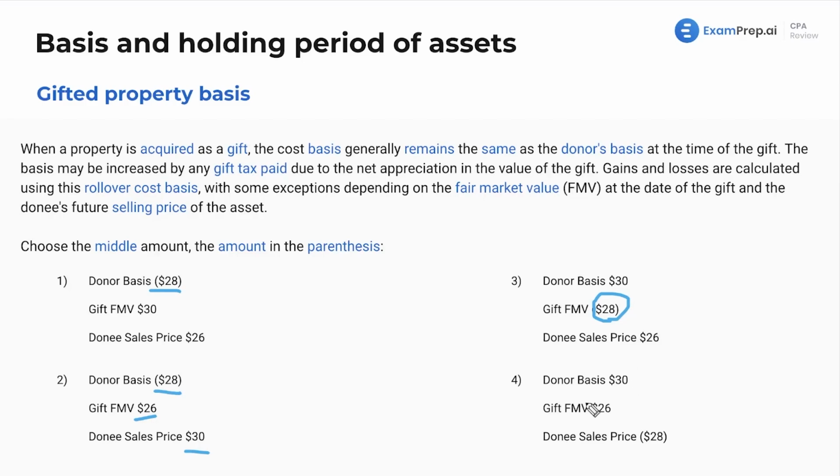It's the middle number. Lastly, if the donor's basis is the highest amount and the fair market value of the gift is the lowest amount, we're choosing the sale price. That is our basis. Super important rule to remember. This actually pops up in a few lessons, mainly because it's important, so make sure you know that for the exam. We will cover it a lot more in depth in the future, but here it is. Whatever is in the middle gets chosen in this particular situation.